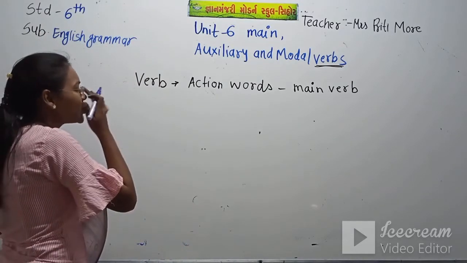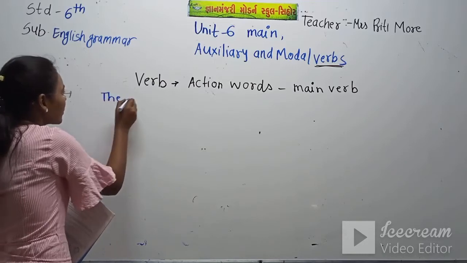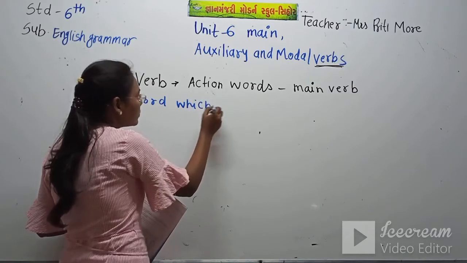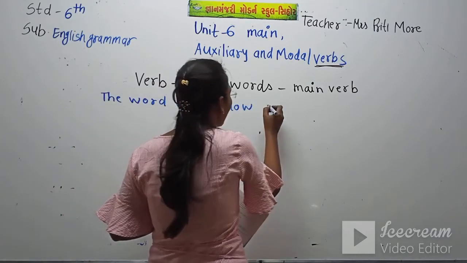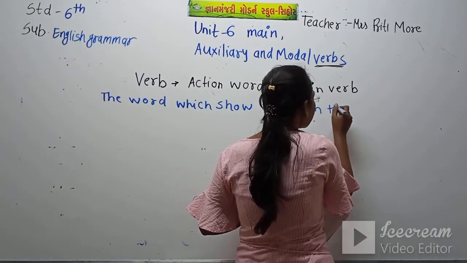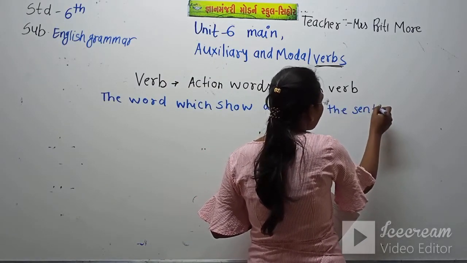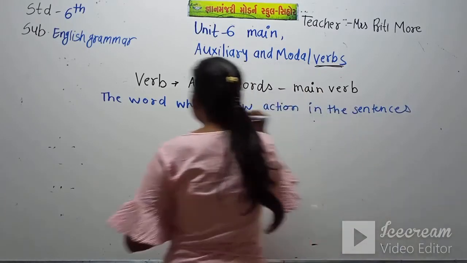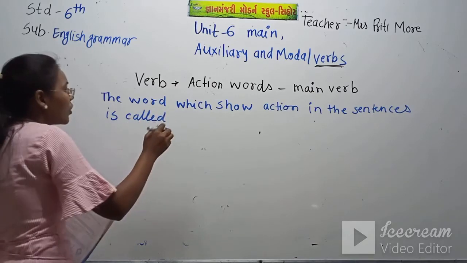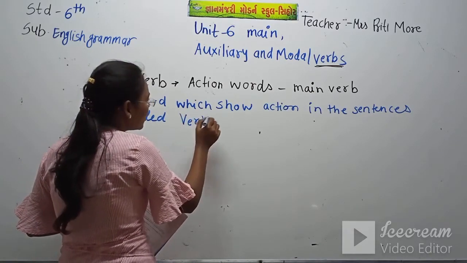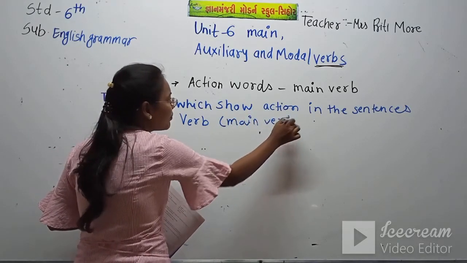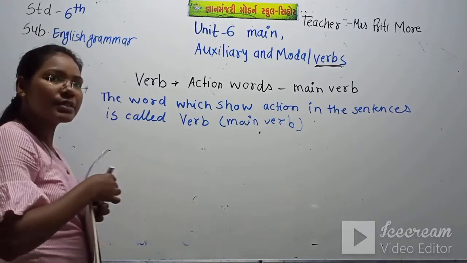The word which shows action in the sentence is called a verb. It's called verb, meaning main verb. There are so many main verbs.